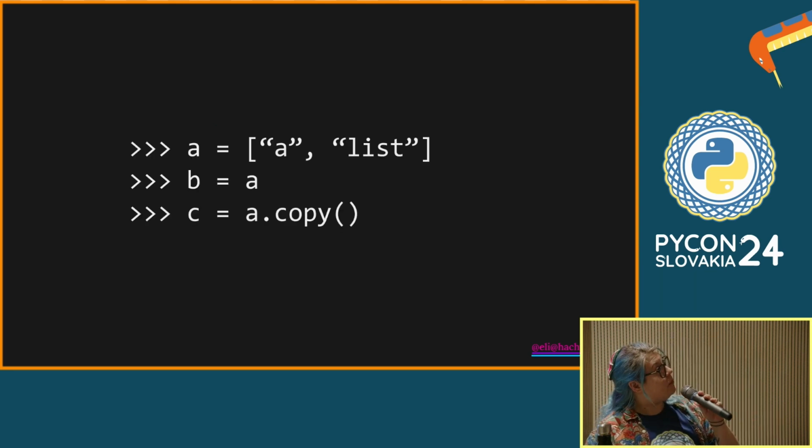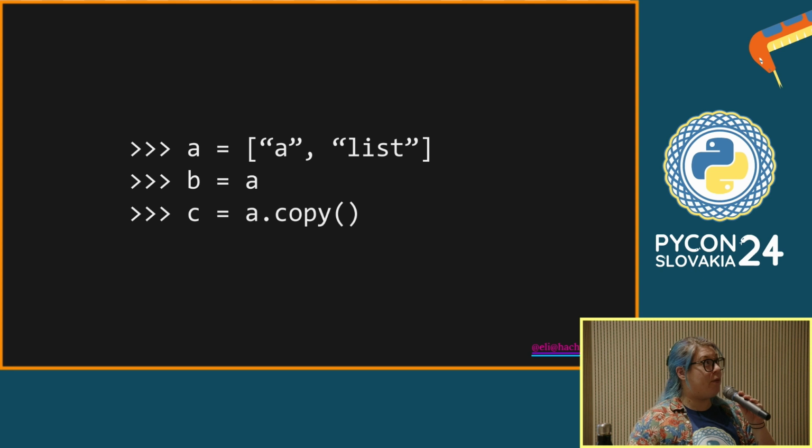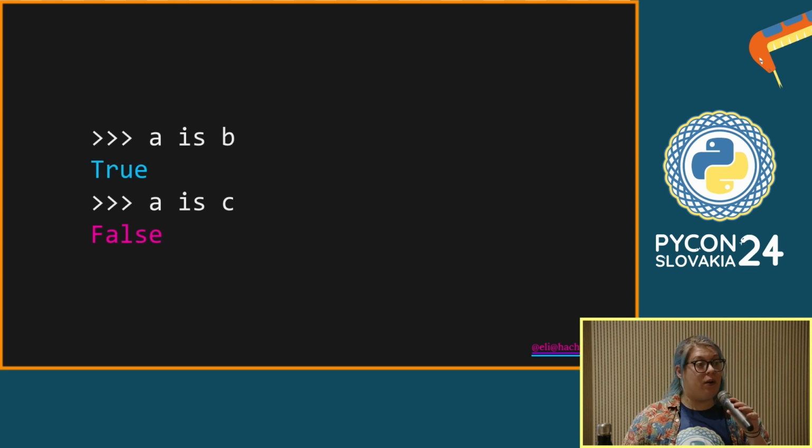So we can see this in action. We do our familiar setup where we've got A, a list, B, another pointer to that list, and C, a copy of that list. If we compare them, A is B is true. They have the same ID. They're pointers to the same object in memory. C doesn't have the same ID, so it's false. But that's not the only way we have of comparing objects in Python.